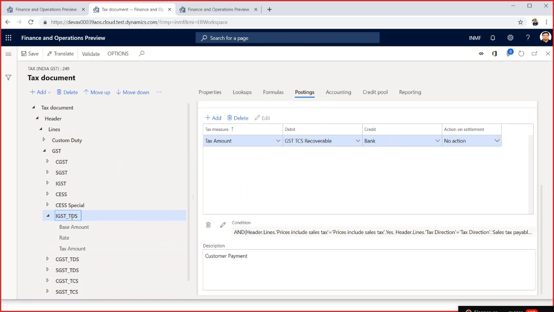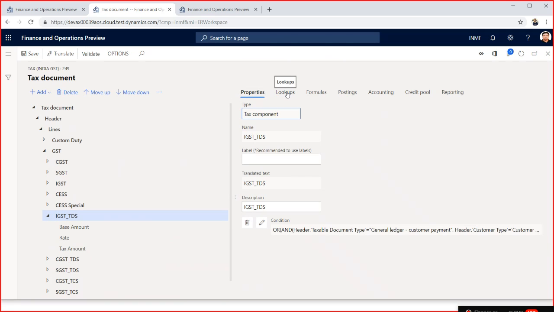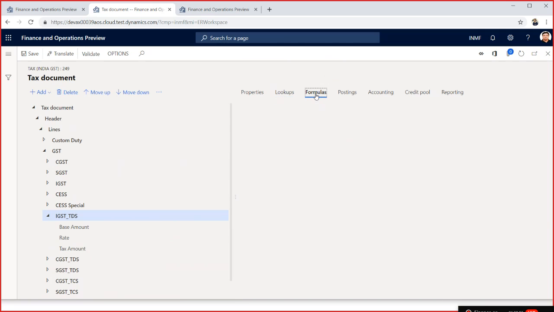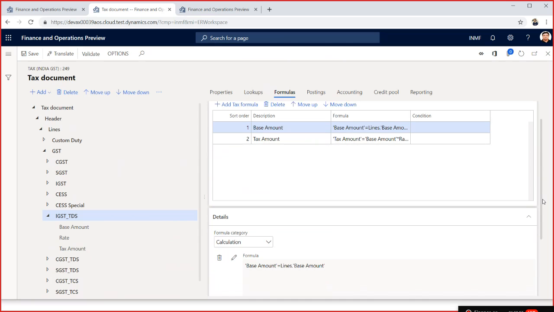If you see the IGST tax amount, if you go here, first of all, you have to see the lookup of this. It is applicable similar to what the other components are doing. The tax calculation will be on the base amount, which will be the line base amount.